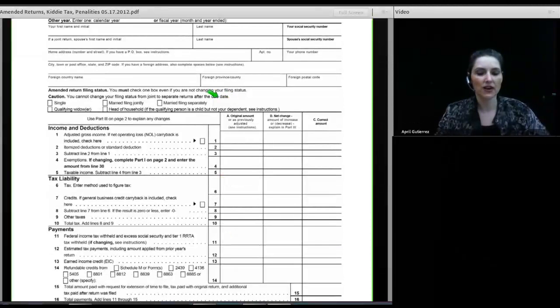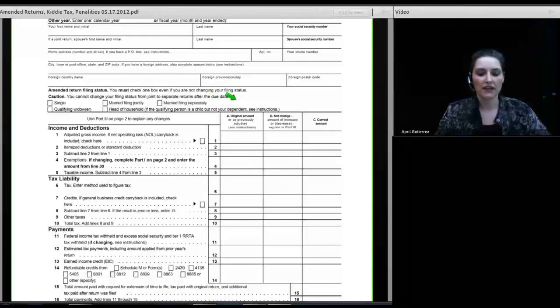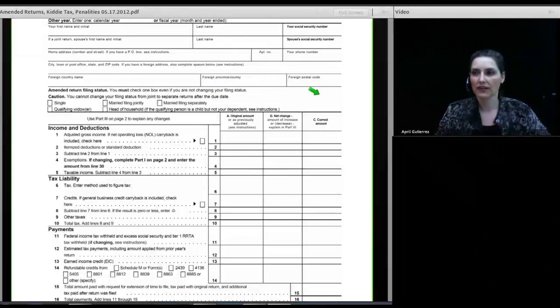And this version is saying, okay, we've got 3 columns. Column A is the original amount, column B is the change, and C is the correct amount. Well, how am I going to get the original amount?